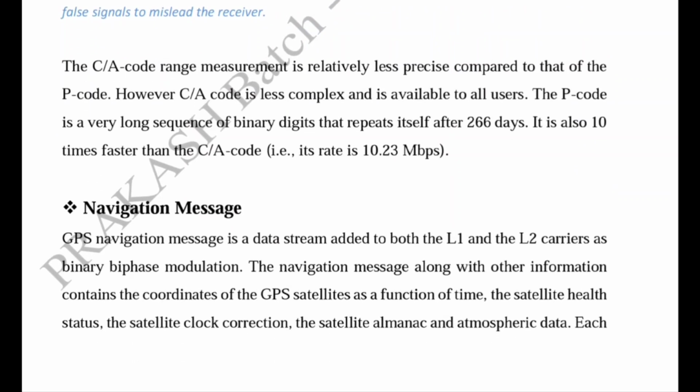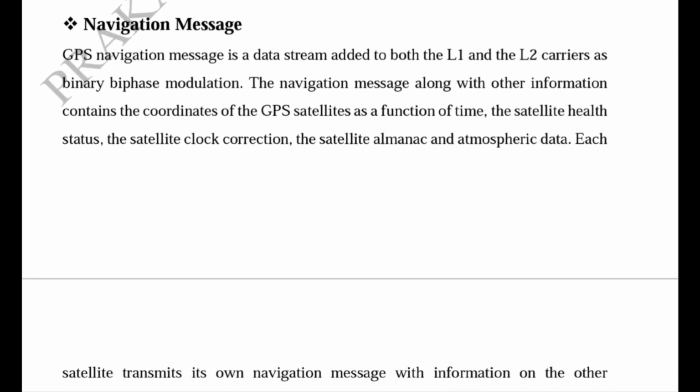Now another structure, or we can say signal, consists of the navigation message, and this navigation message is the data stream which is added onto the L1 and L2 carrier frequencies as binary biphase modulation. This navigation message consists of important information, and it also contains the coordinates of the GPS satellites as a function of time, their health and status, their clock correction, satellite almanac, and atmospheric data. So all this information is carried by the navigation message.